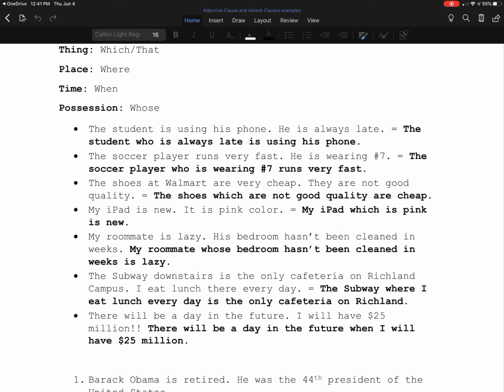For this next one, Subway. Subway is the name of a restaurant, and I'm talking about Subway, the place, the restaurant. So in that case, I'm adding where because we're talking about the place. And again, for this one, if I say I eat lunch there, there also tells me that I'm describing a place. So we're going to be combining these two sentences at Subway because that's where there is describing. The Subway where I eat lunch every day is the only cafeteria on Richland campus.